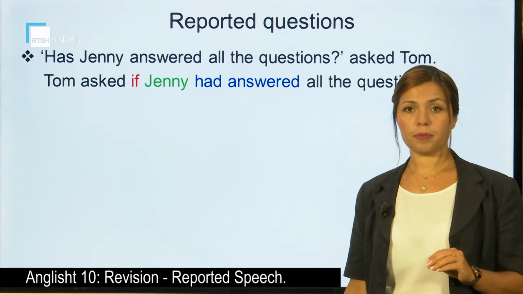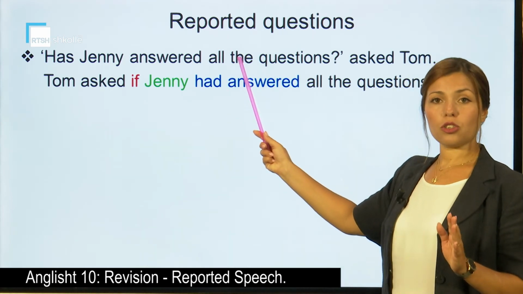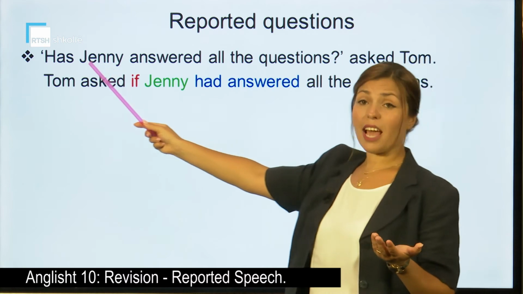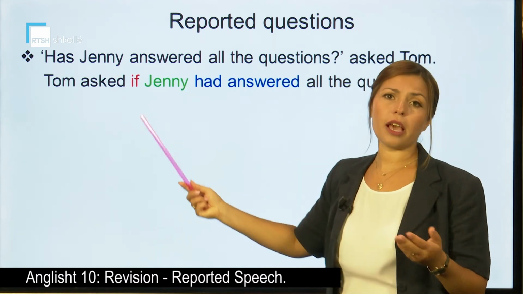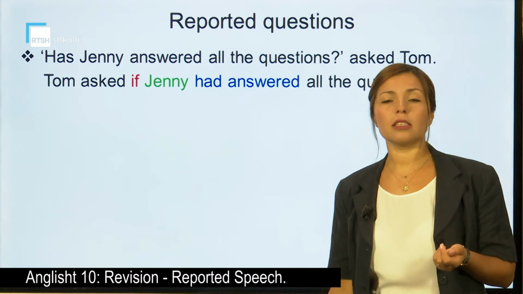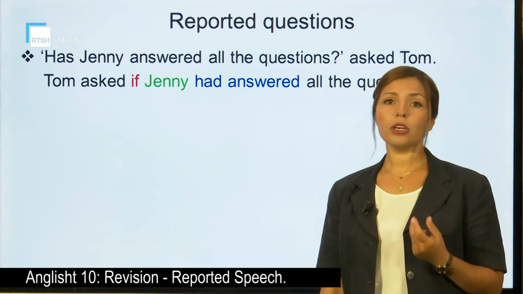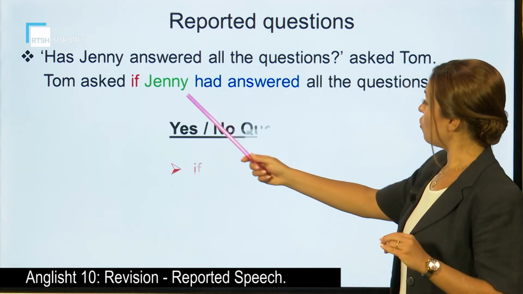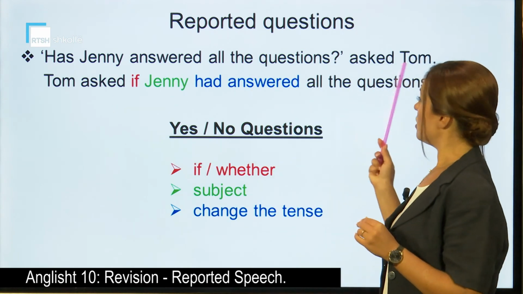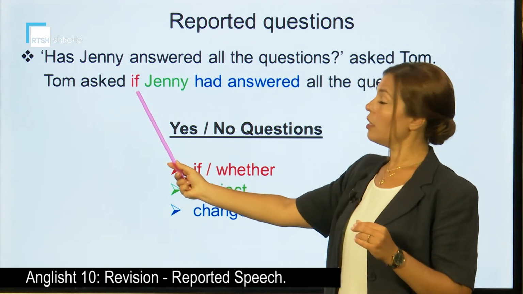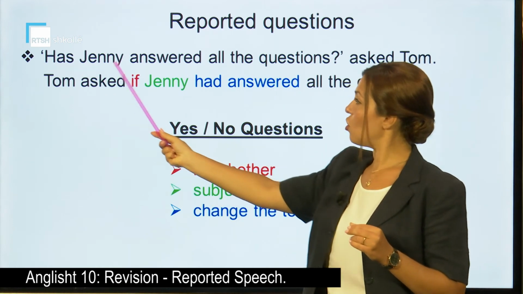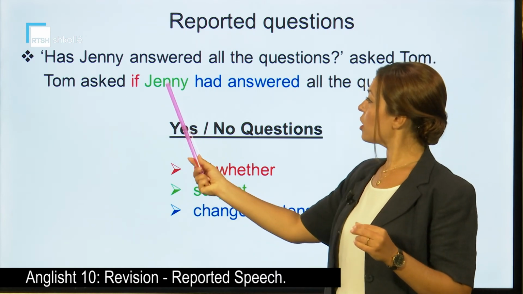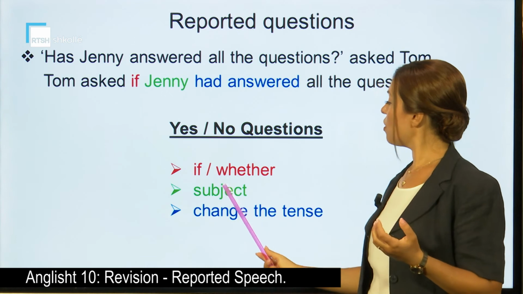Which are the steps? We take a look at the question. This is a yes or no question. Why is that? Because if we answer, has Jenny answered? We can either say yes, she has, or no, she hasn't. And for this reason, this is called a yes or no question. So which are the steps? First of all, Tom asked, as it is. If is the first thing. So if we have a yes or no question, we put if. Then we put the subject. So who? Jenny, the subject.